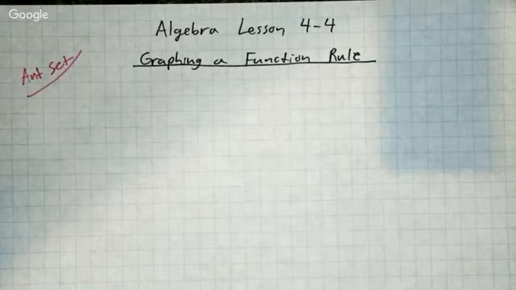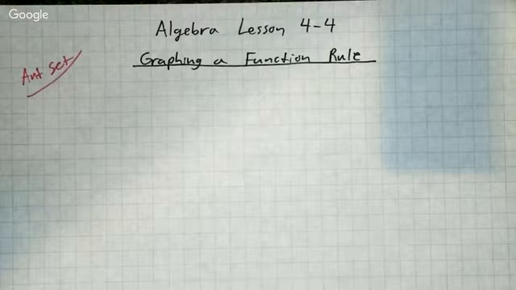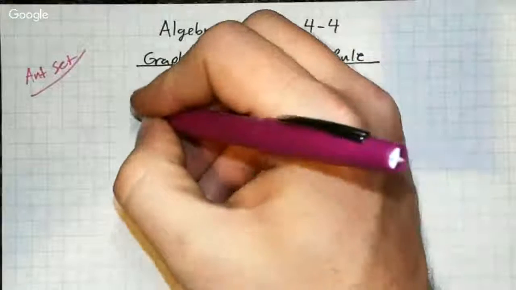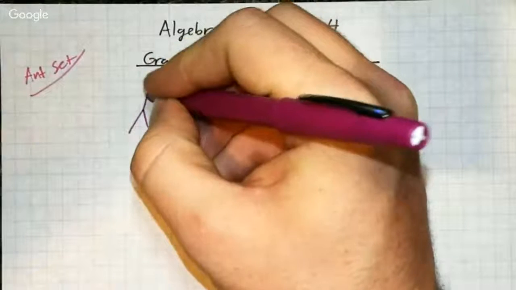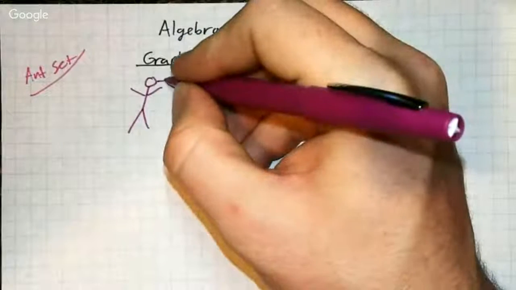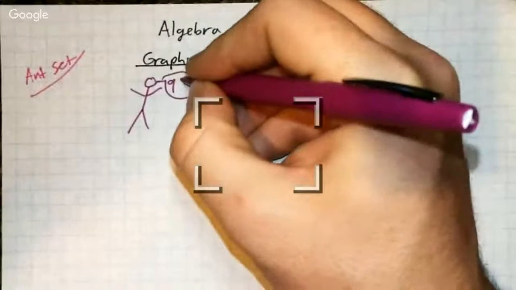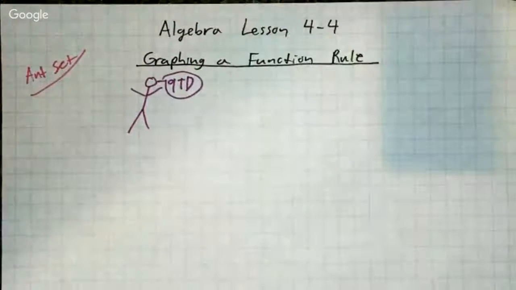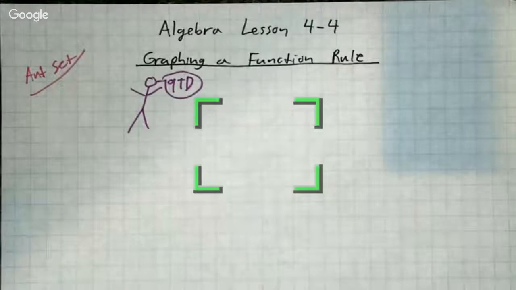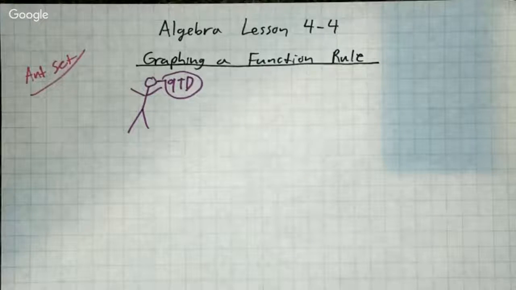So for our anticipatory set today, we're going to talk about, surprise, surprise, high school football. It seems you can't get away from that from my anticipatory sets. It seems like all my anticipatory sets are about football somehow, but here we go. If I remember back in high school, I had a pretty good season one year as a receiver. I was always very, very excited about it. I would love to tell people that I had 9 touchdowns at one point. I caught 9 touchdowns. That was great. Every time I caught a pass in the end zone, got a touchdown. It was fantastic. I loved it.